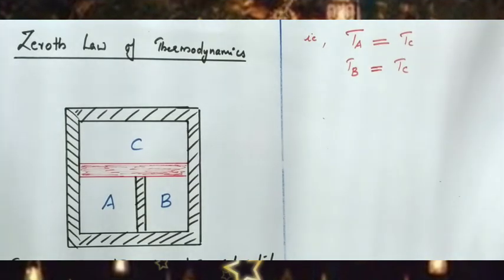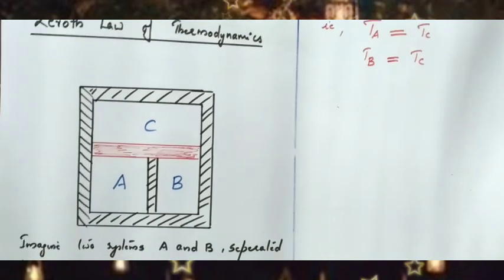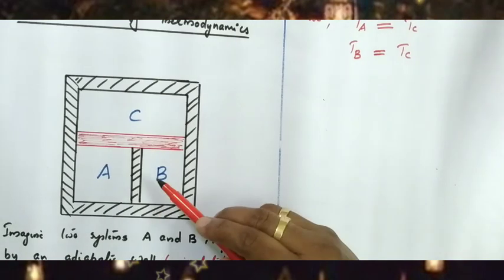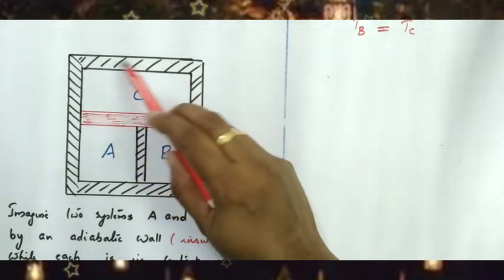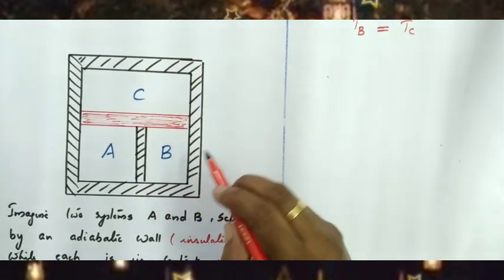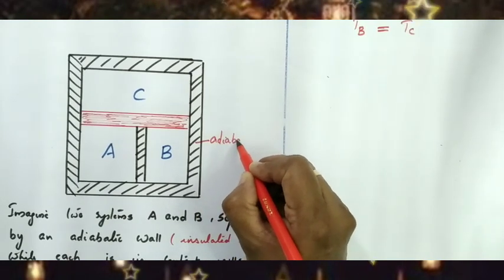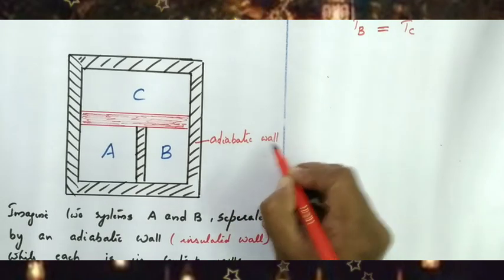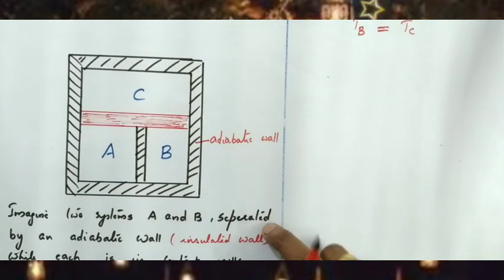Now we can discuss a very important law of thermodynamics, the Zeroth law of thermodynamics. Here we consider three thermodynamic systems, A, B and C. These systems are completely insulated from the surroundings by a wall called an adiabatic wall. An adiabatic wall is a perfectly insulating wall.